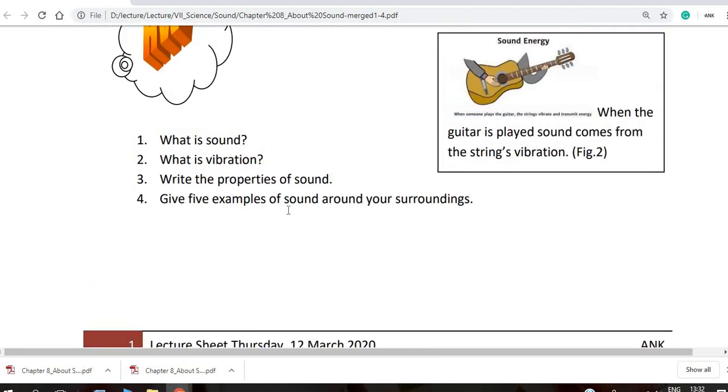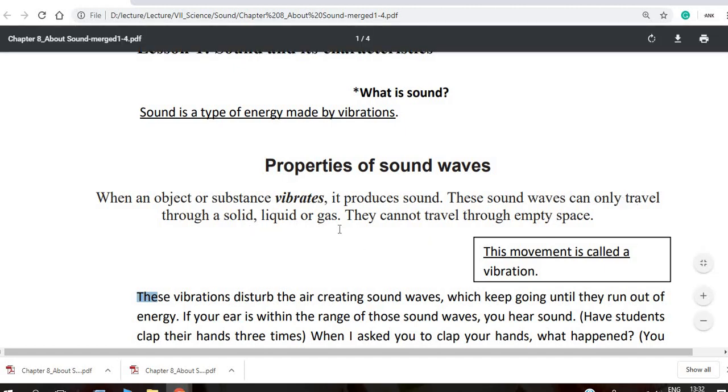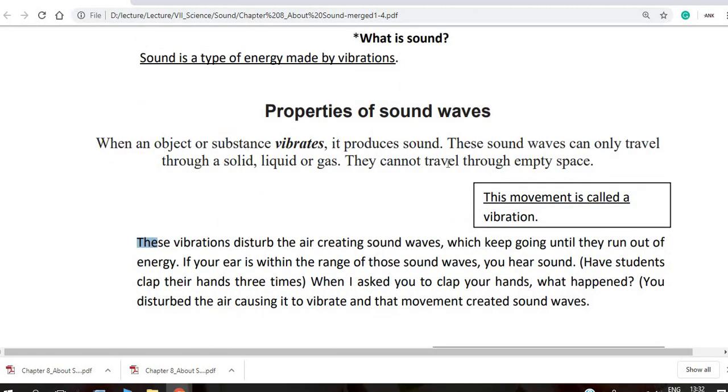And write the properties of sound. There are some properties of sound waves, and sound waves only travel through solid, liquid or gas. They cannot travel through empty space. There are 3 properties.